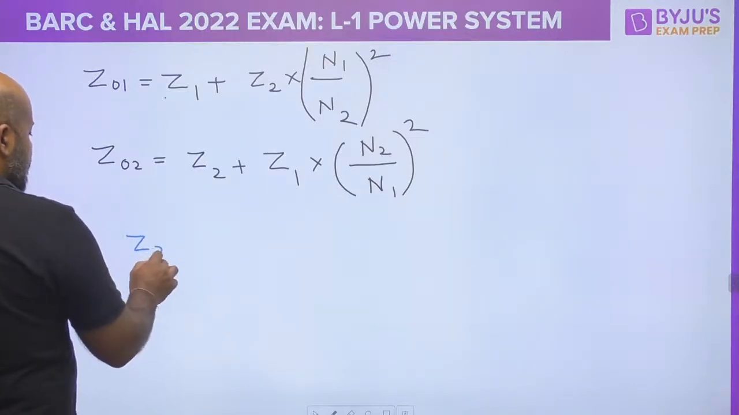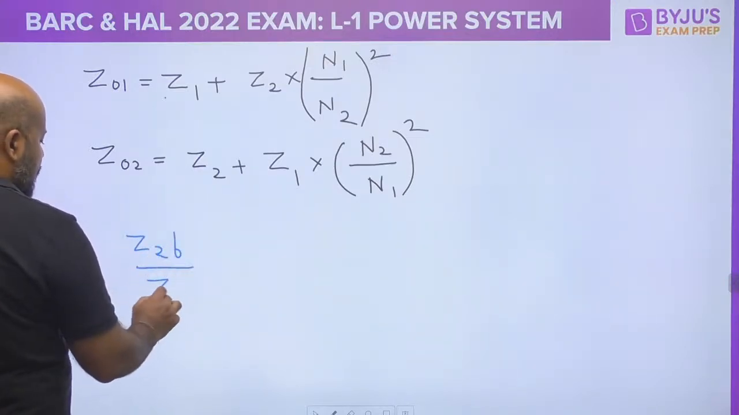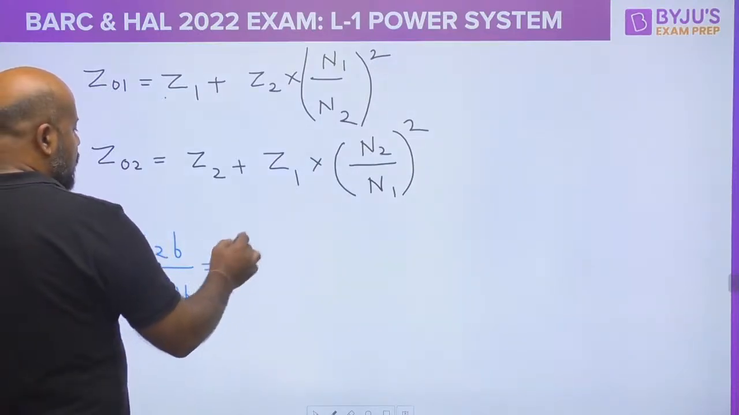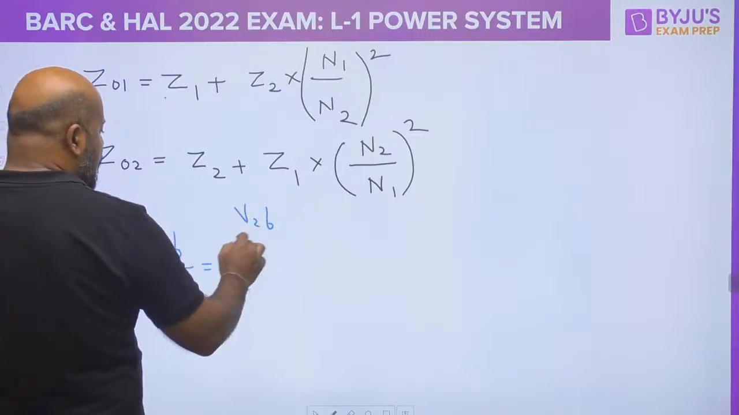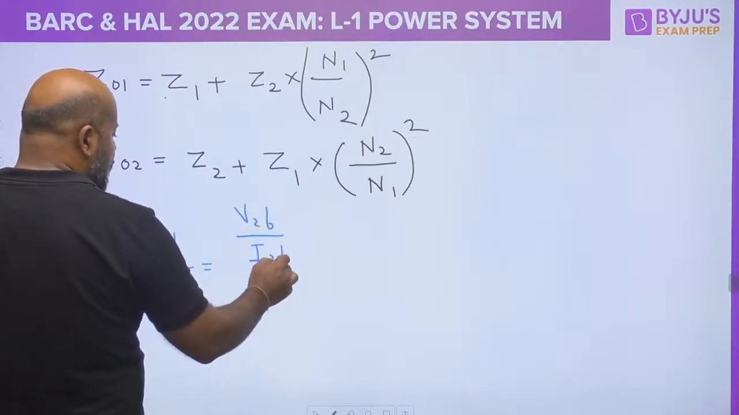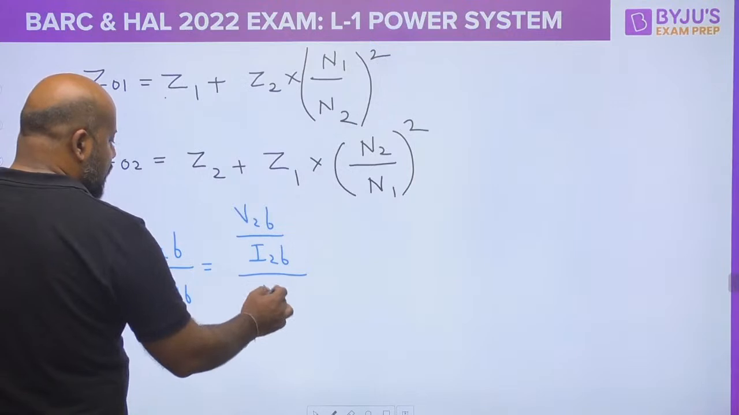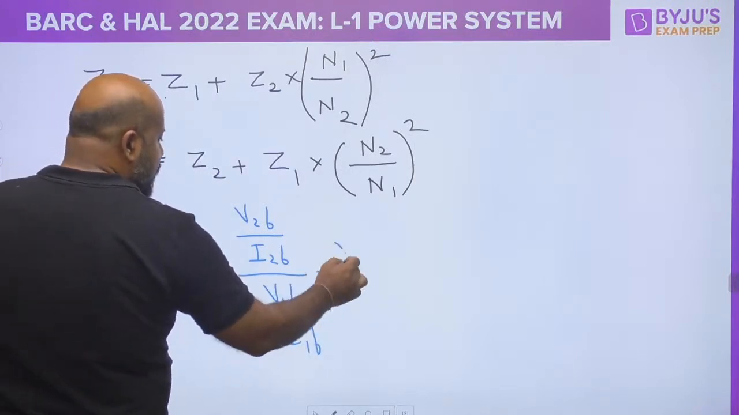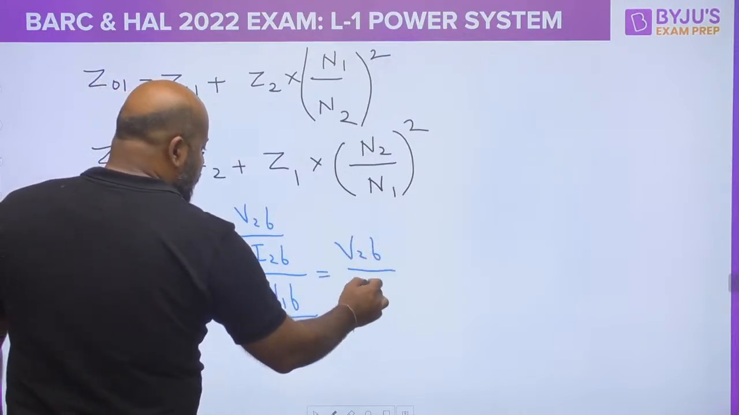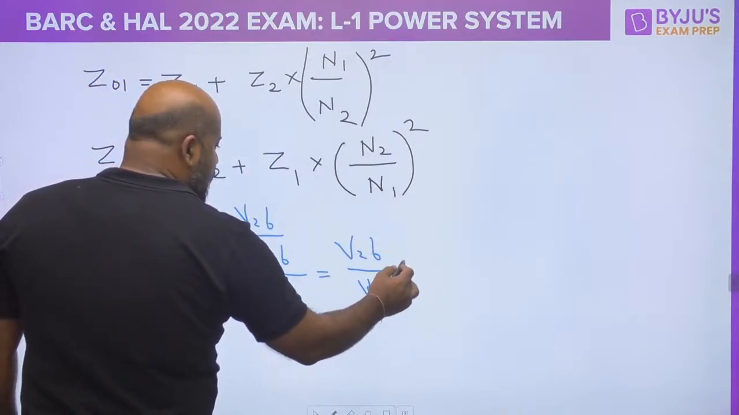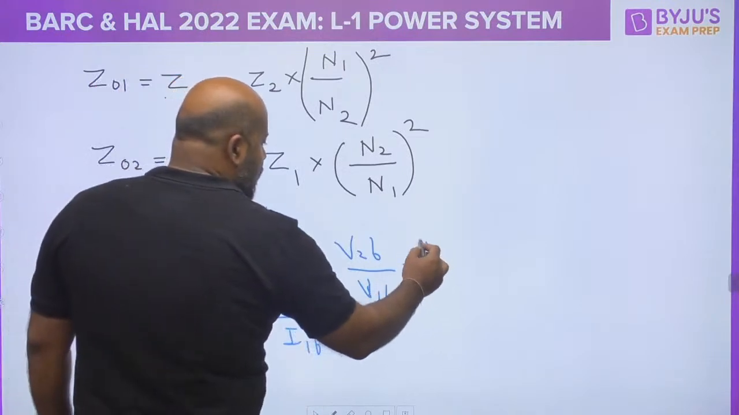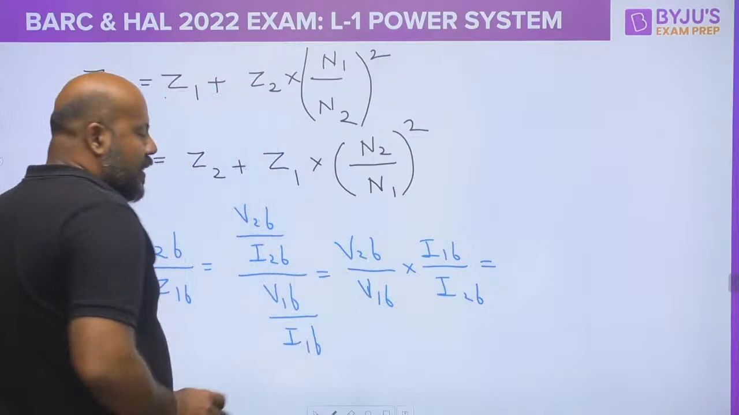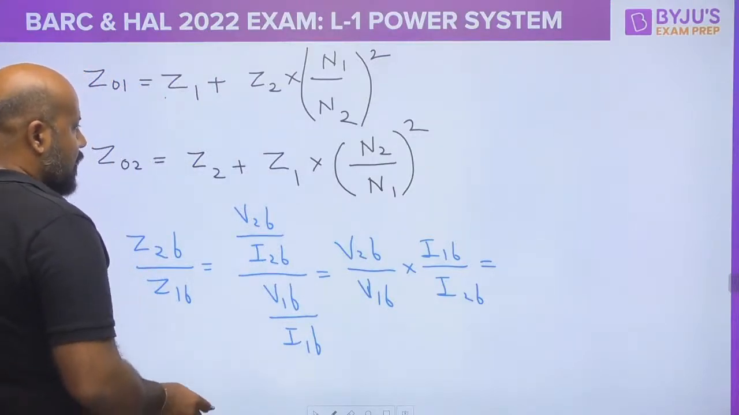Now suppose I want to know what is Z2B upon Z1B. What is Z2B? Can you tell me? Z2B is going to be V2B upon I2B. What is going to be Z1B? It is going to be V1B upon I1B. So you can write it as V2B upon V1B, and this is going to be I1B upon I2B. How can you write V2B?